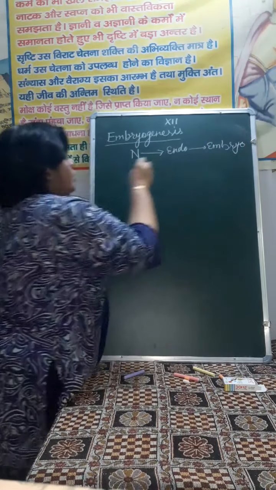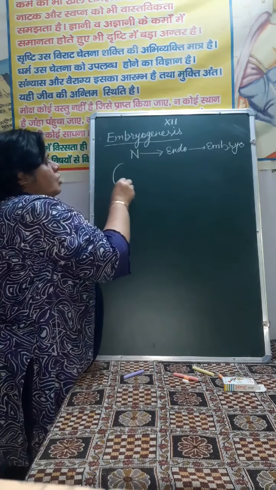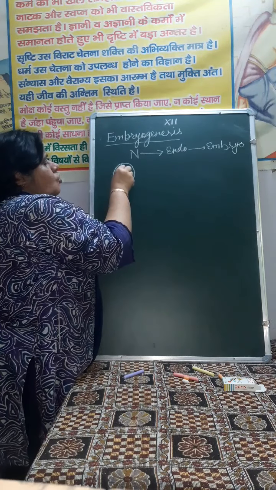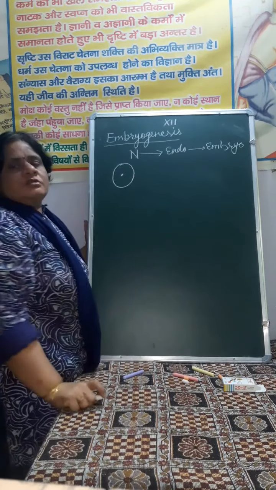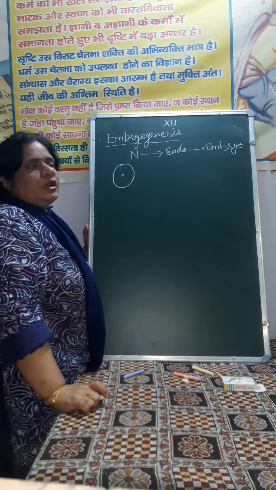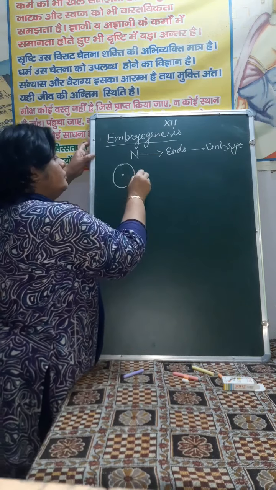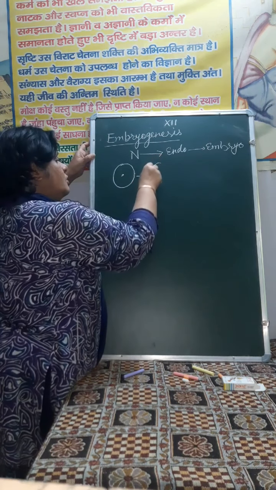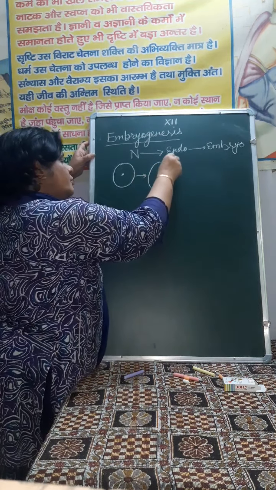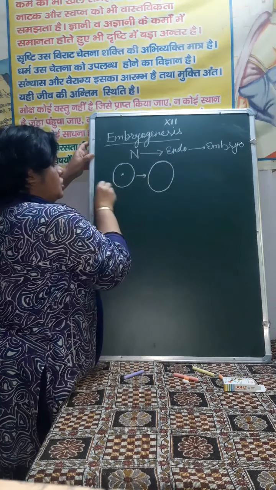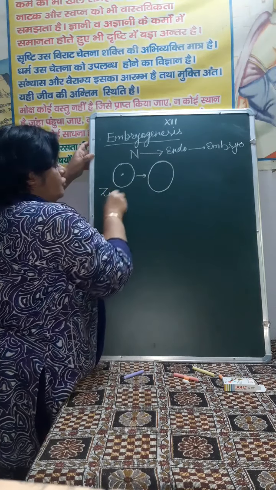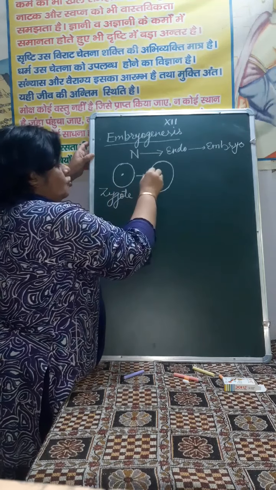What is the primitive cell of embryo? Primitive cell of embryo is zygote. This is the diploid structure. Zygote is formed by the fertilization of egg through one of the male gamete. Then next is elongation of zygote. Along with elongation, there is division of zygote into two cells.